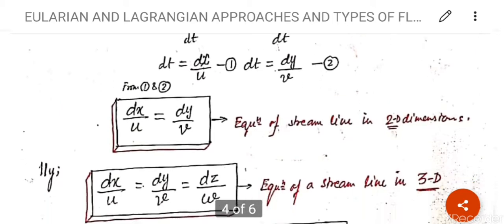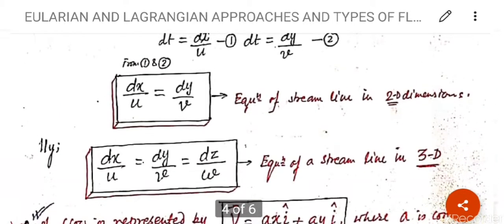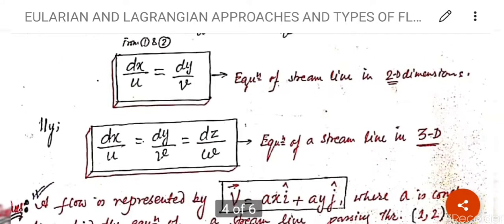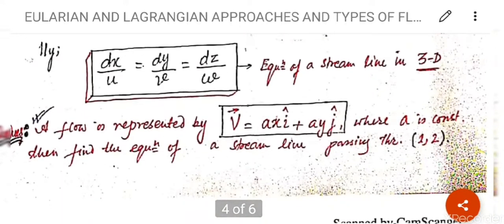Clear? Similarly, we can write dx upon u is equal to dy upon v is equal to dz upon w, which is the equation of a streamline in 3D flow. Now we will solve one question related to this concept. Read the question. A flow is represented by V vector is equal to ax i cap plus ay j cap, where a is constant. Then find the equation of a streamline passing through (1, 2). Clear? So see the solution here.